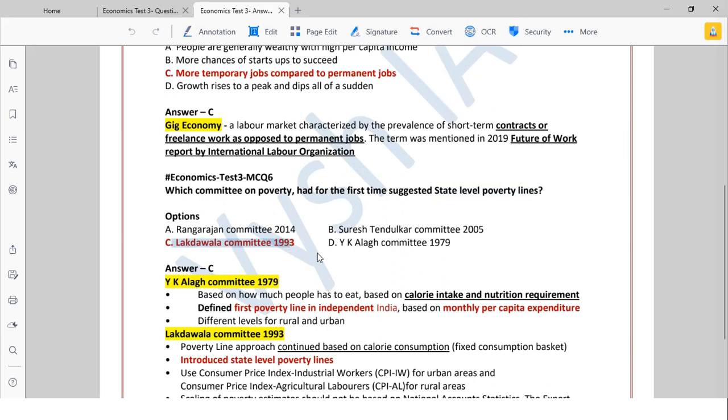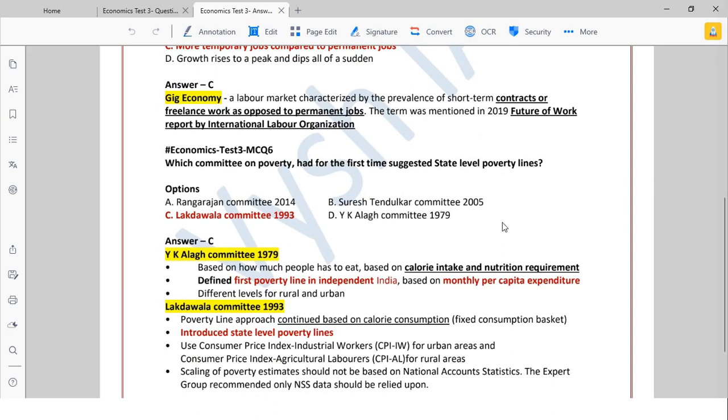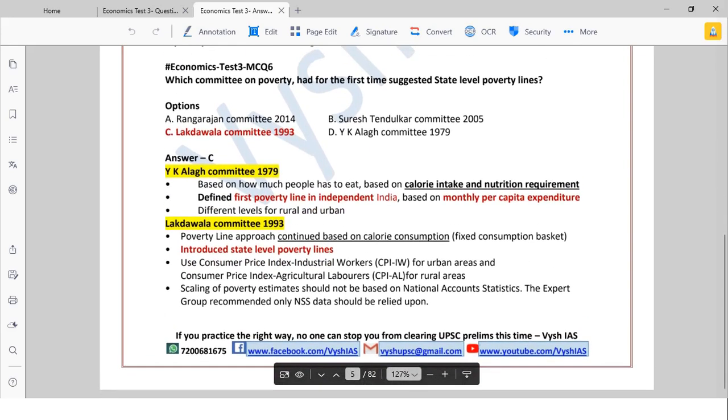Okay, all these committees are related to poverty estimation. In India, actually a mains question came: explain all the steps which the government has taken post independence to estimate poverty. Like that, a question came in mains. I think a 10 marker or 15 marker. That time all these things you have to write. But here, just a summary I have given.